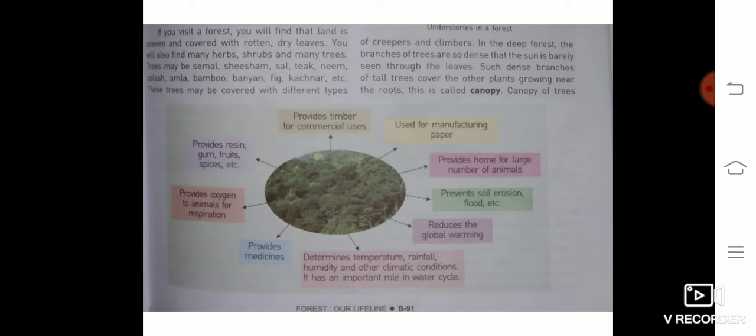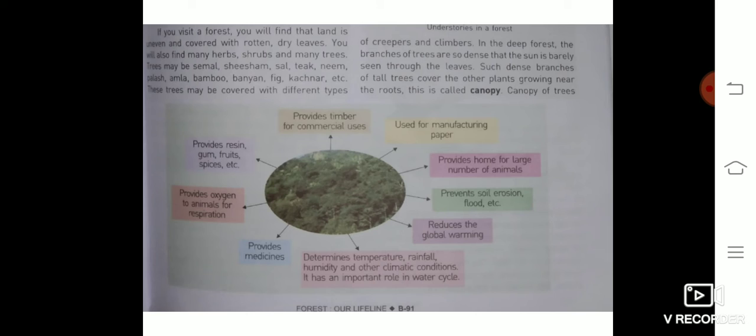Plants provide oxygen to animals for respiration by the photosynthesis reaction. Plants provide resin, gum, fruits, and spices, etc. These are many benefits of plants.